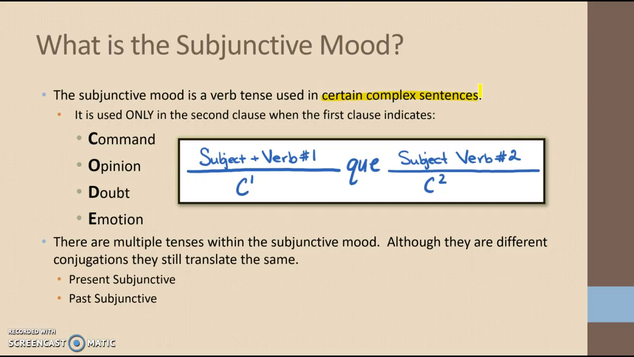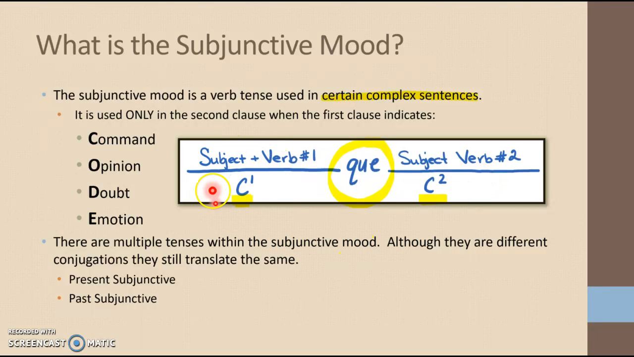So, the subjunctive is used in complex sentences where we have two clauses, clause 1 and clause 2, that are joined together by a conjunction. Now, this first clause is going to identify some information for us. We're going to look in this part of the complex sentence to see if we have any of these four entities: command, opinion, doubt, or emotion. Because if clause 1 has any of these four, then verb number 2 is going to be in the subjunctive.